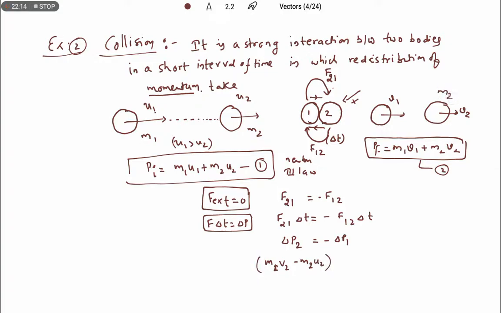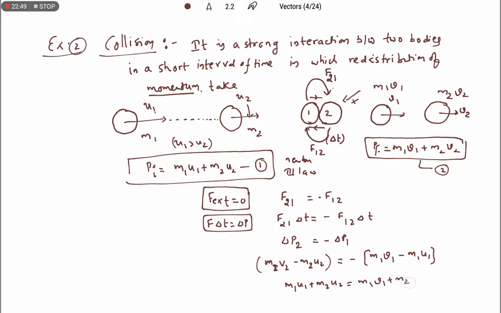This is the final momentum of the second body, and this is the initial momentum of the second body. So m2 v2 minus m2 u2 equals minus of m1 v1 minus m1 u1. After interchanging this, we get m1 u1 plus m2 u2 is equal to m1 v1 plus m2 v2.